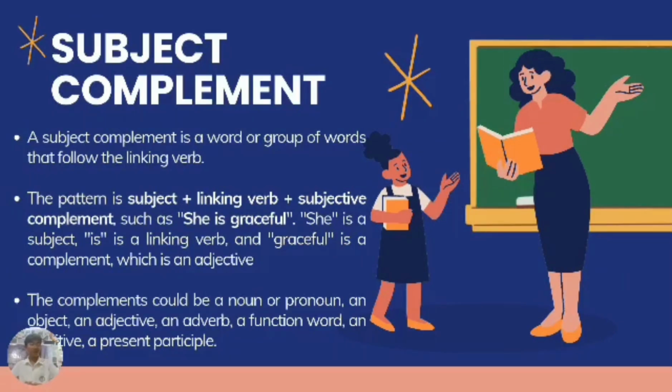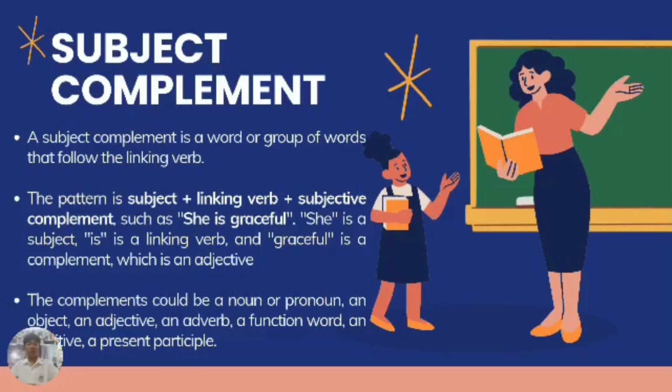The pattern is subject plus linking verb plus subjective complement, such as "She is graceful." She is the subject, is is a linking verb, and graceful is the complement, which is in adjective form. The complement could be a noun or pronoun, an adjective, an adverb, a function word, an infinitive, or a present participle. In other words, a subject complement can also be referred to as a predicate noun, predicate adjective, or simply a predicate complement, depending on its form and function.